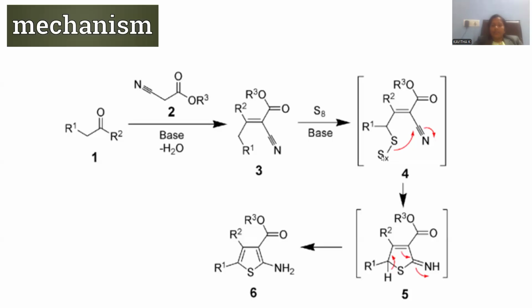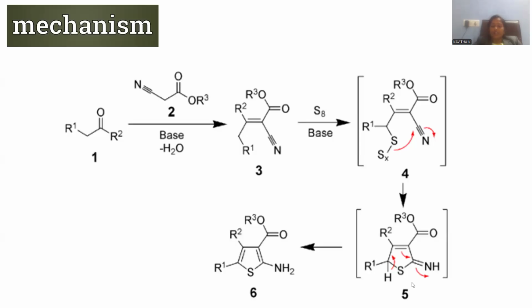Later, let me remove this S7, and the bonding between these two sulfur atoms will migrate towards the sulfur and carbon, and the nitrile triple bond will be delocalized towards the nitrogen, able to generate a dihydrothiophene ring.